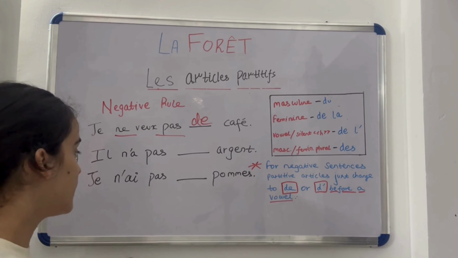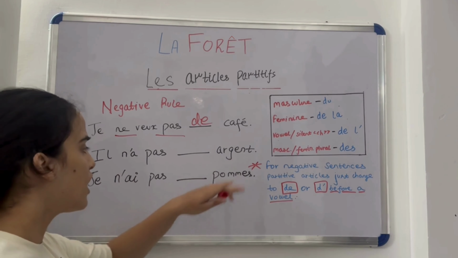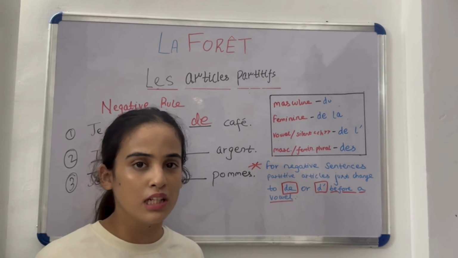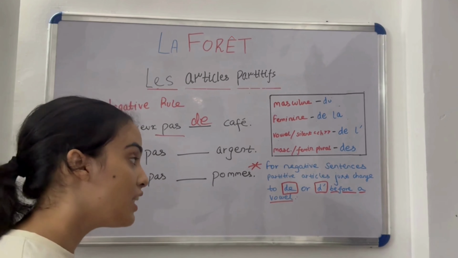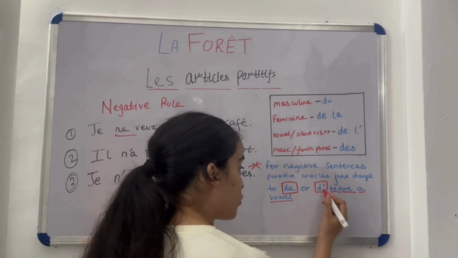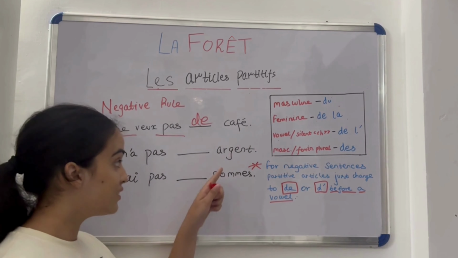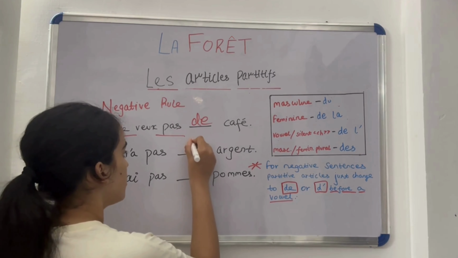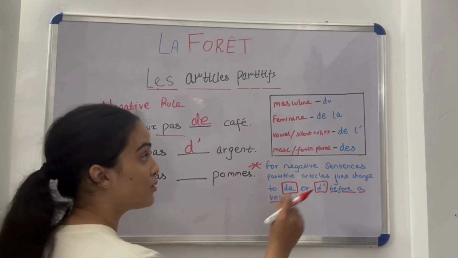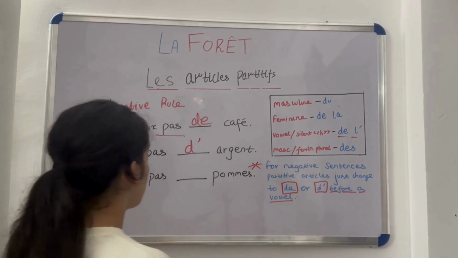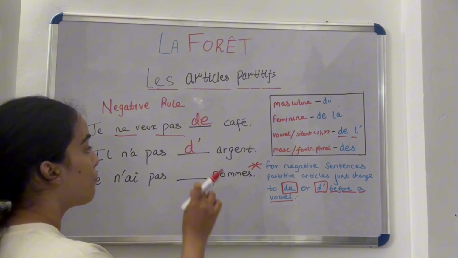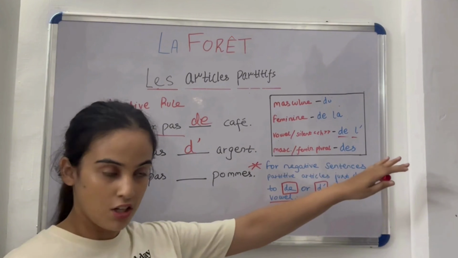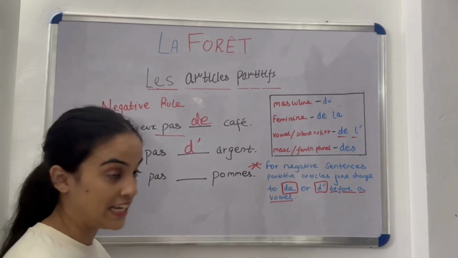Now the second sentence is il n'a pas dash argent. You will think that here we have to put de only. No, we can't put de here, because this word starts with a vowel, so we will put d'. We also can't put de la or de l' because il n'a pas is a negative sentence. So you have to forget all of this if the sentence is negative.